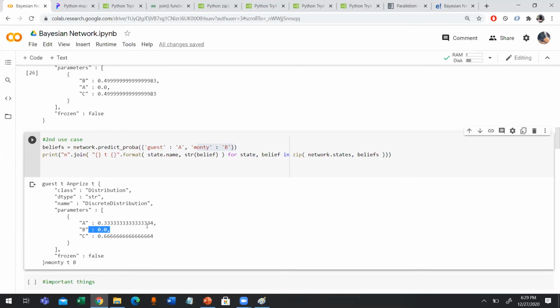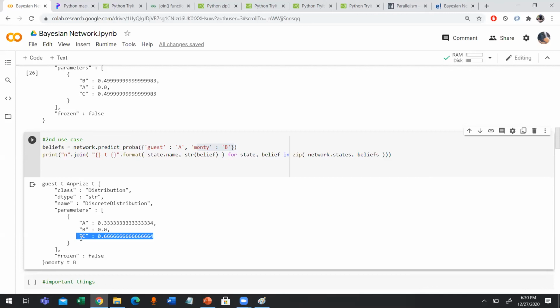Now the probability of the prize being behind door number C is 0.66. Now this is a little bit odd. Initially the guest picked door number A. Now this Bayesian network basically tells us that there is a higher chance that the prize is located in door number C, right? So if you notice the output, the probability of the car being behind door number C is approximately 66%.